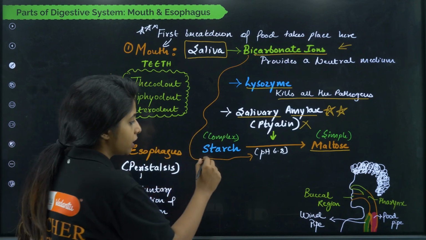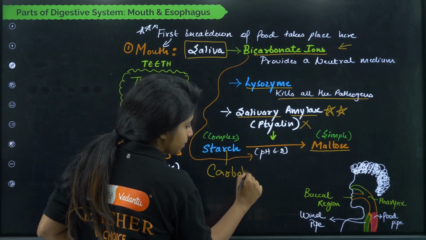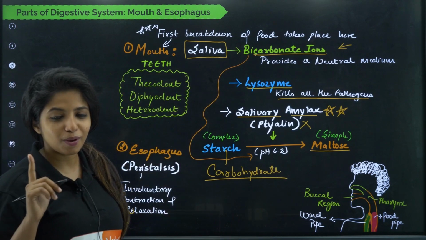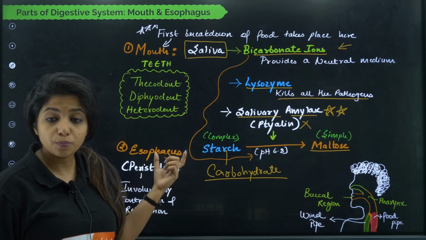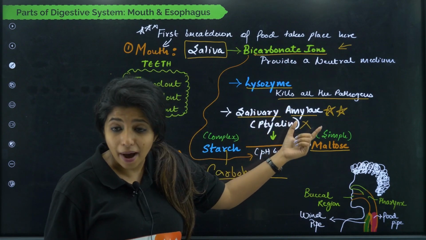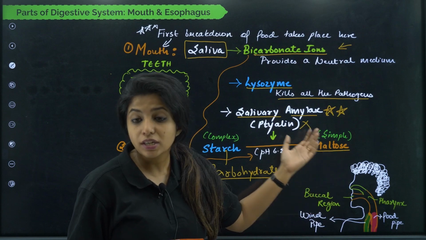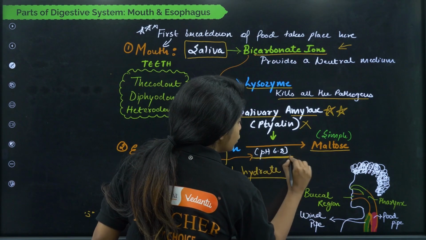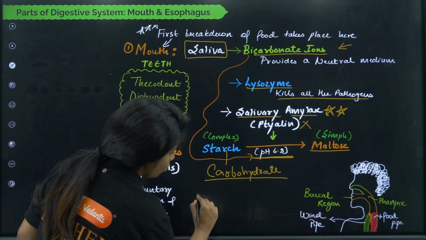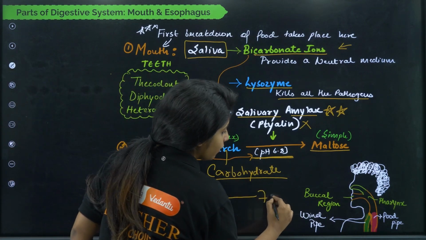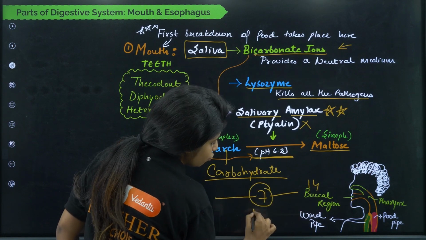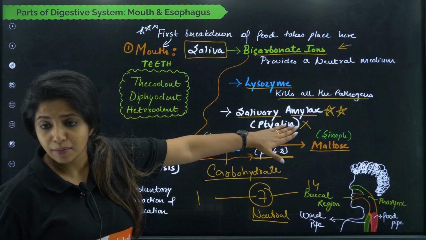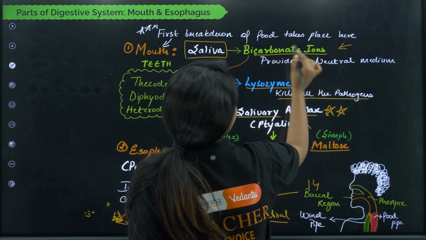I hope everyone knows that starch is what, children? A carbohydrate. In plants' body, the glucose is stored in the form of starch, remember? So this complex starch that you have is broken down with the help of this enzyme, that is salivary amylase, into maltose, which is the simpler form of it. Now this needs a pH of 6.8, which is near neutral. 1 to 7 is known as acidic, 7 to 14 is known as basic, 7 is the neutral point. So we want a neutral medium for this particular enzyme to act, and who provides it? The bicarbonate ions.